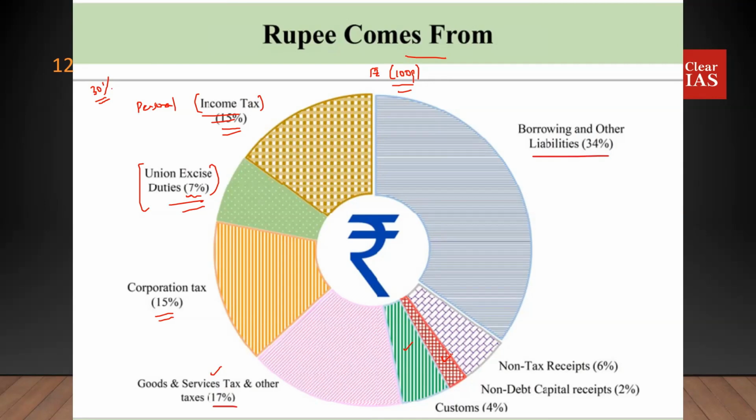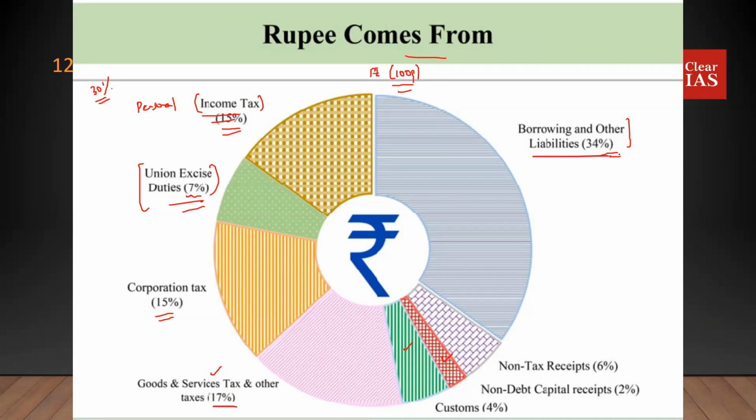Then you have non-tax receipts. That's like the interest payments that you are receiving, all these aspects. Then borrowings and liabilities. See, this is the single most important component over there. The largest source of incoming money for the government is nothing else but borrowings and liabilities.